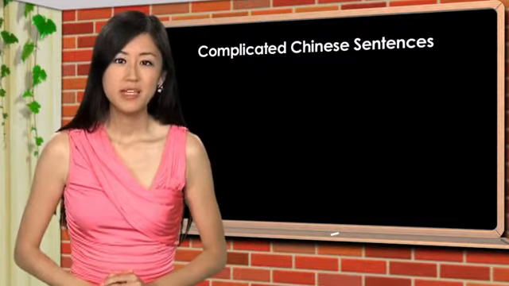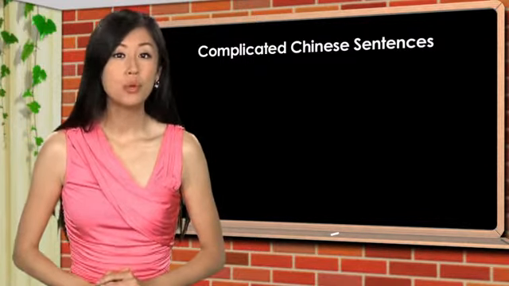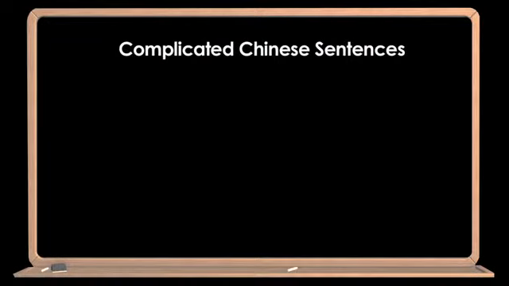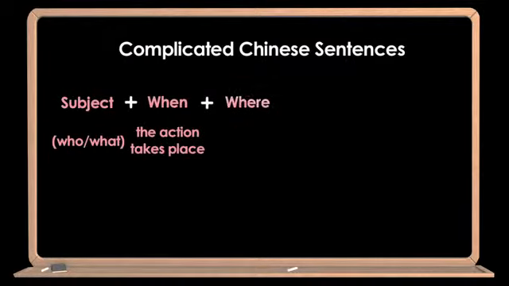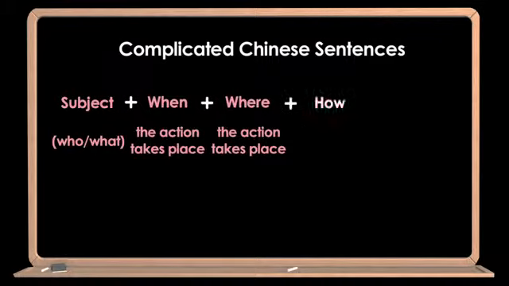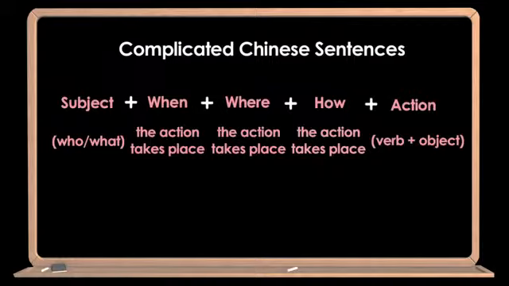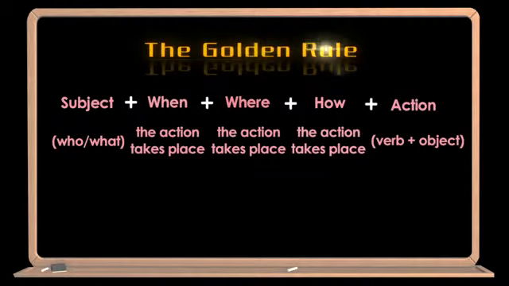Here's the rule. In a complex Chinese sentence, the word order goes like this: subject, such as who or what, and then when the action takes place, where the action takes place, how the action takes place, and then the action. Let me say it again. First, the subject, and then when, where, how, and then the action. Since this concept is so important, from now on, let's call this Chinese word order rule the golden rule.